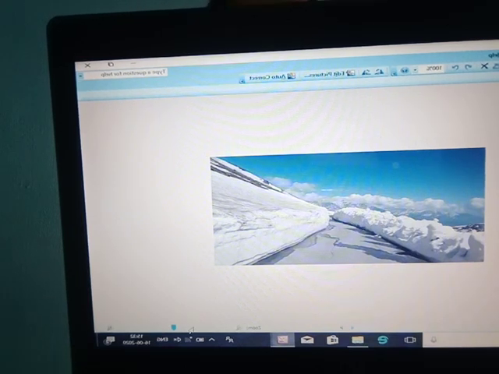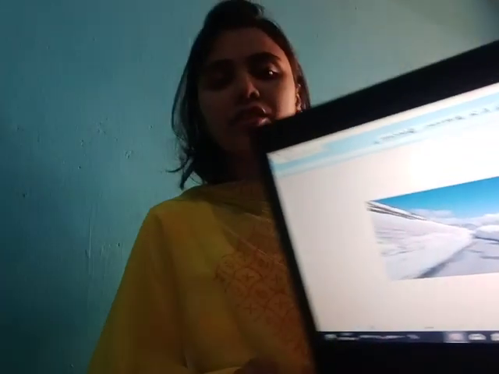Now let's come to our third range, that is Shivalik range. Shivalik range is the third range of Himalayas. The first range was Himadri range, the second was Himachal range, and now the third range is Shivalik range. I have the Shivalik range pictures.